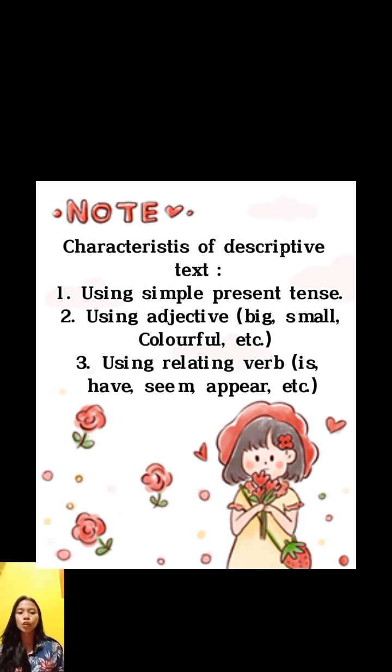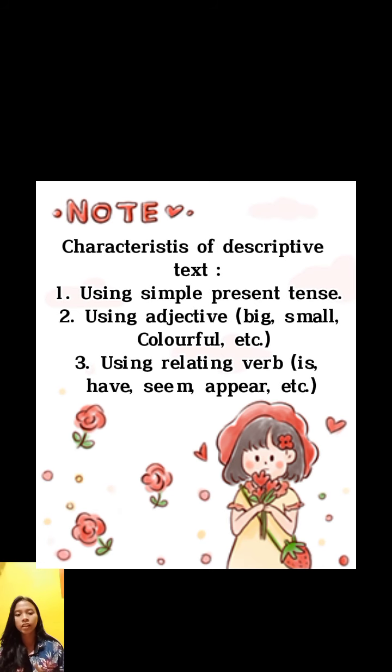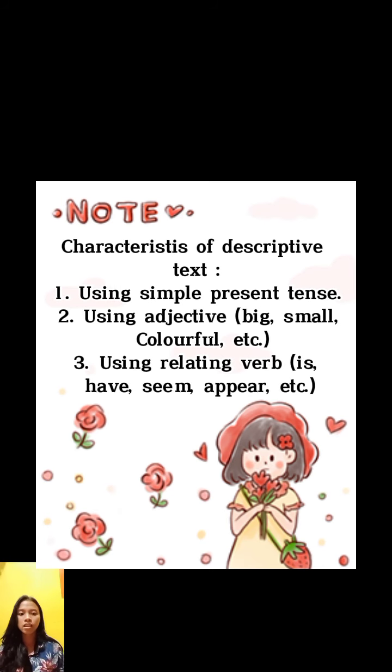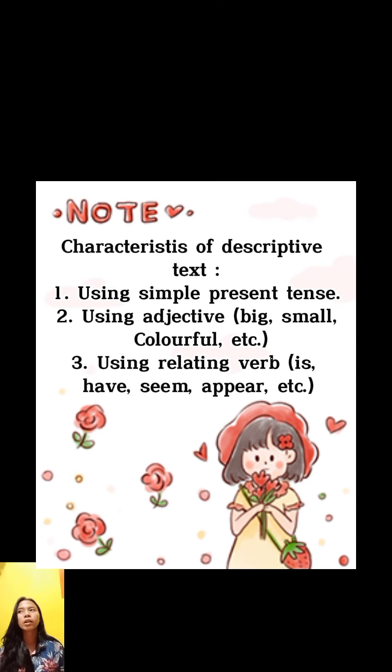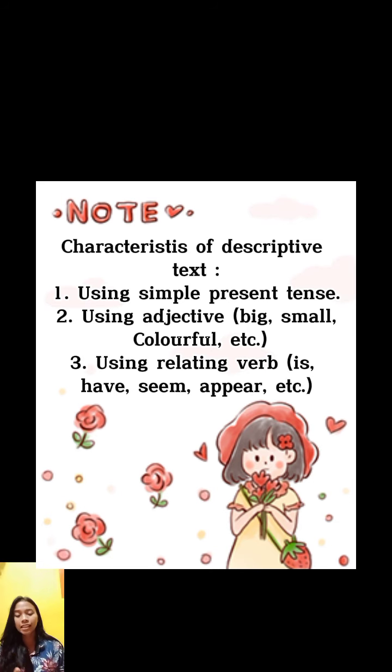And the last is using relating verbs. There are some examples of relating verbs. First is, have, seem, appear, and etc. And there are two generic structures of descriptive text.